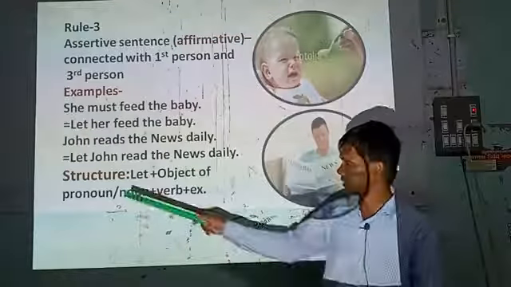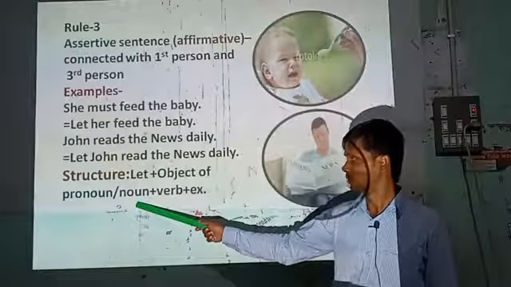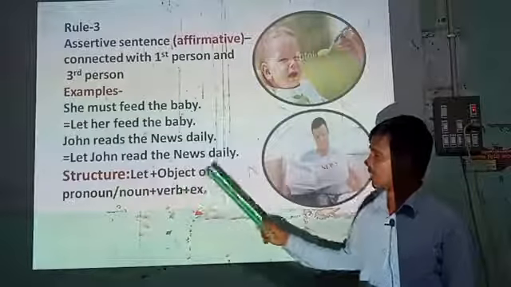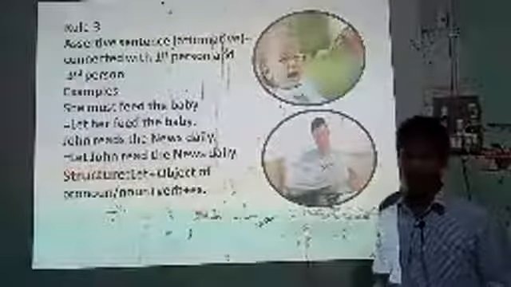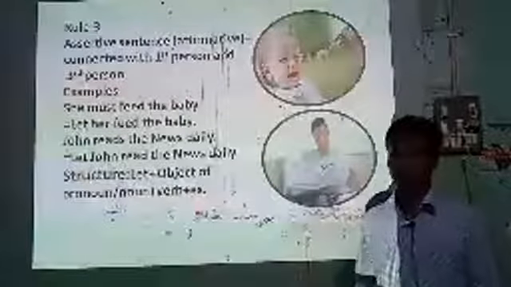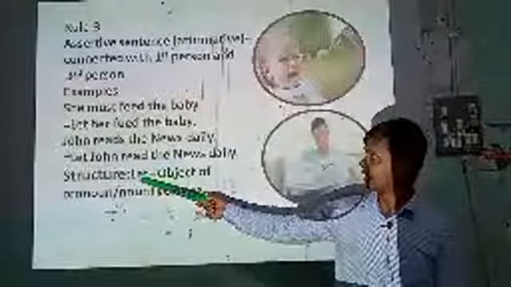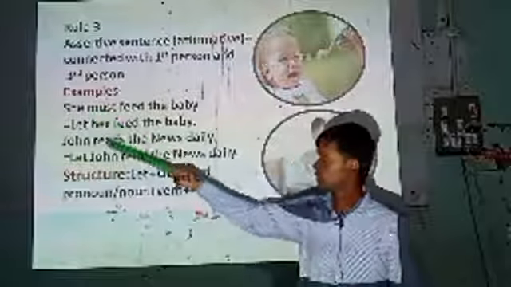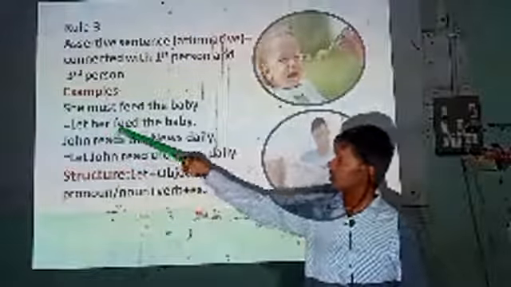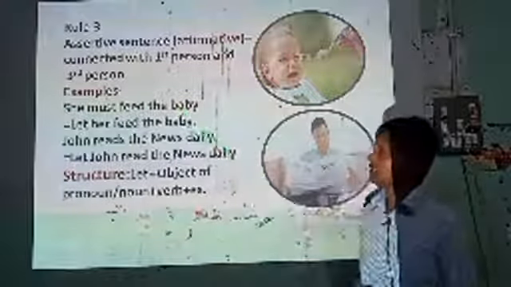So look at this structure. Let plus object of pronoun or noun plus verb plus extension. So dear students, I think you have understood how you will transform the assertive sentence in case of first person and third person. First we will use let, then the objective form of pronoun. Here is pronoun she, and the objective form of she is her. Then the principal verb or main verb of the sentence, and then the next part of the sentence.